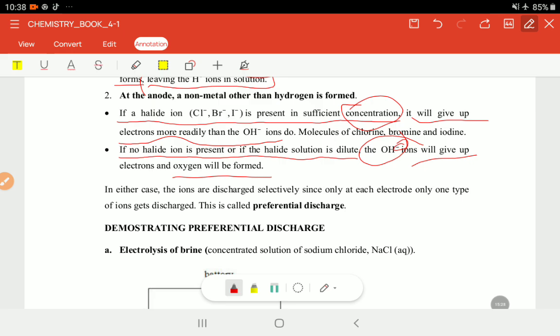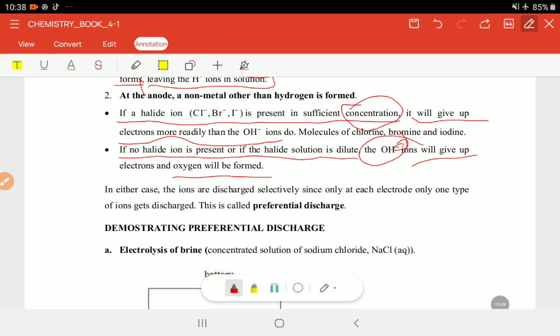For that oxygen to be formed, we need to make sure the halide ions are in diluted form. Those hydroxide ions should be the ones to give away the electrons to form oxygen.